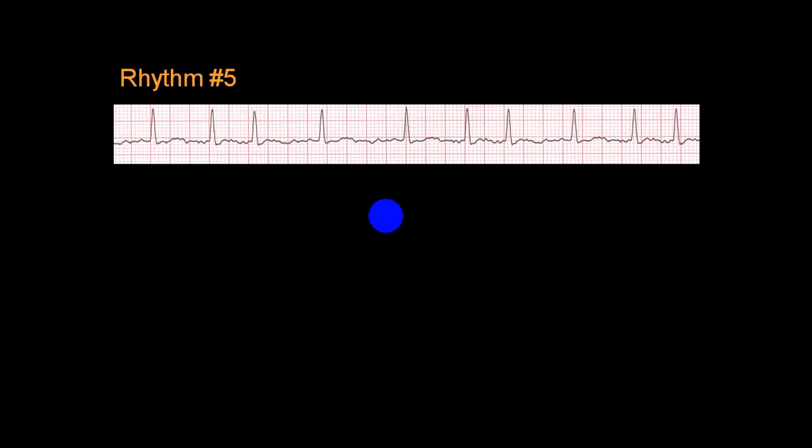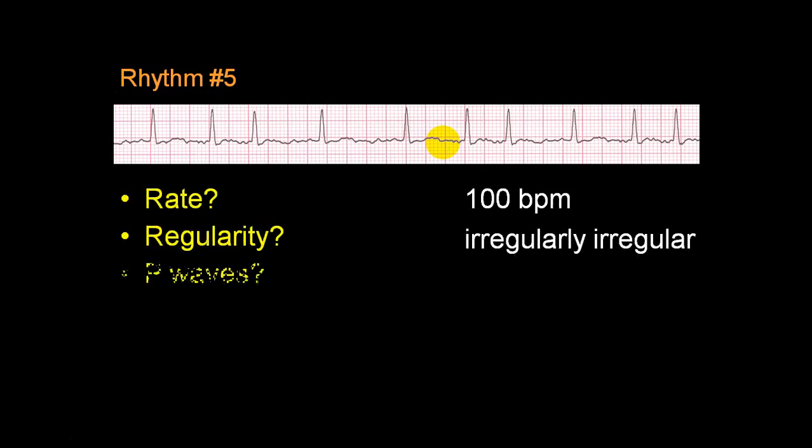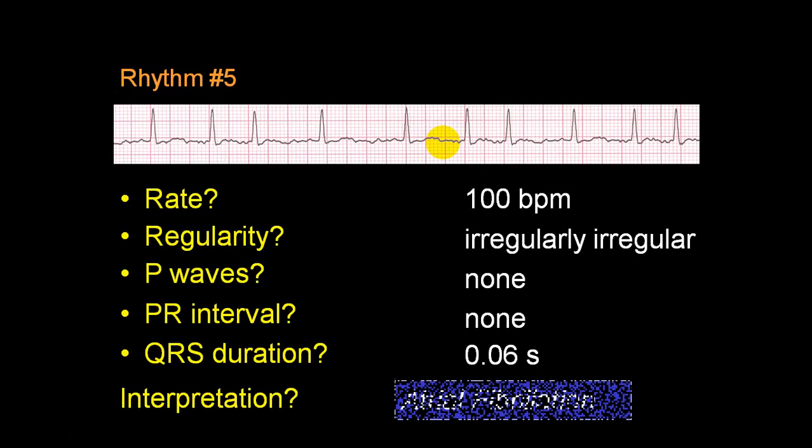Now you can see here, RR interval is not constant, it is irregularly irregular. And if you see here, there are no P waves. These are all what we call F waves or fibrillatory waves. Hence, this is classical atrial fibrillation. I'll go a little faster.